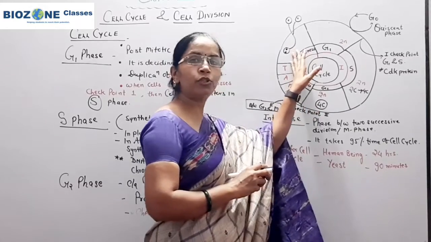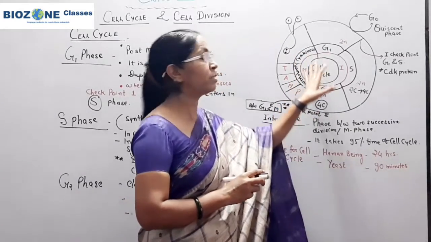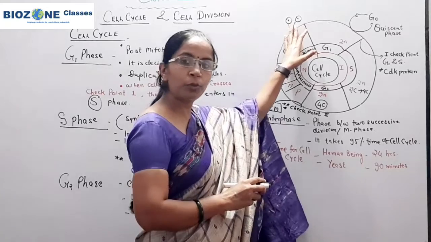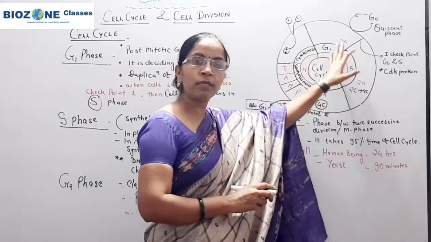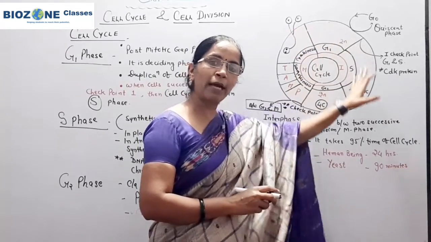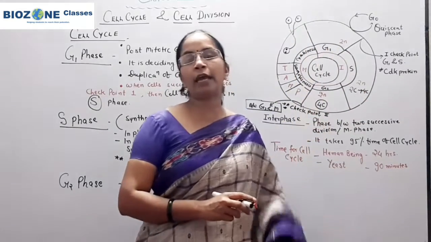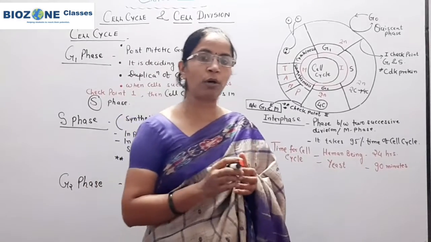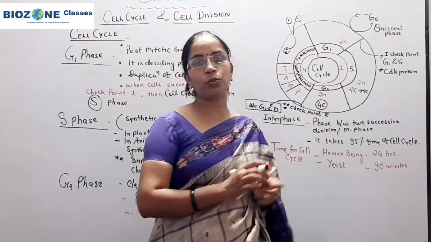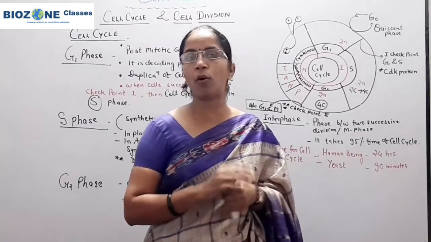Upon completion of cytokinesis, or M phase, 2 daughter cells are produced. These 2 daughter cells again enter into G1 phase, because through interphase they again gain the cytoplasmic and karyoplasmic ratio, and after that they proceed to the next division, or M phase.